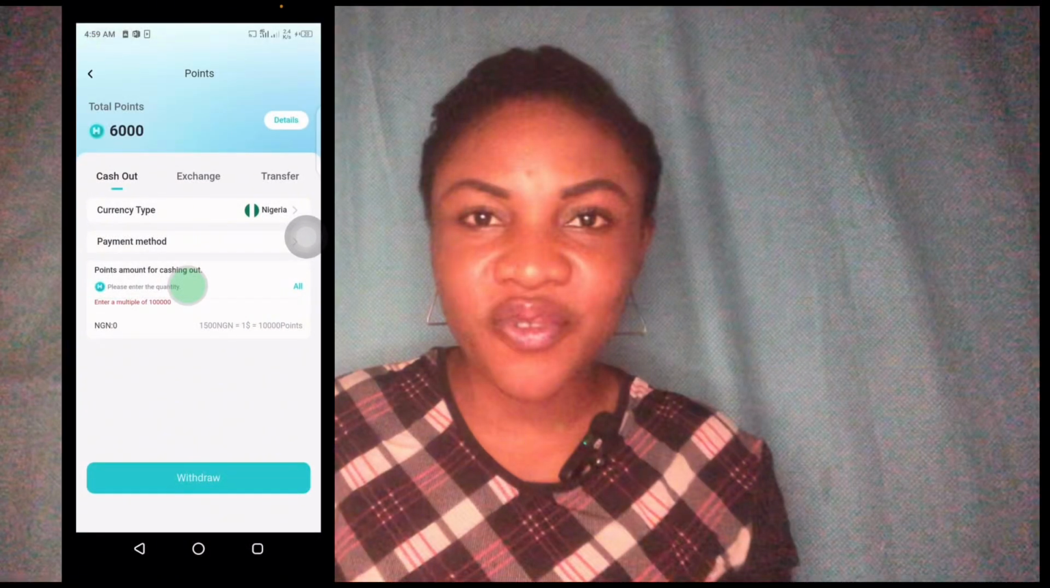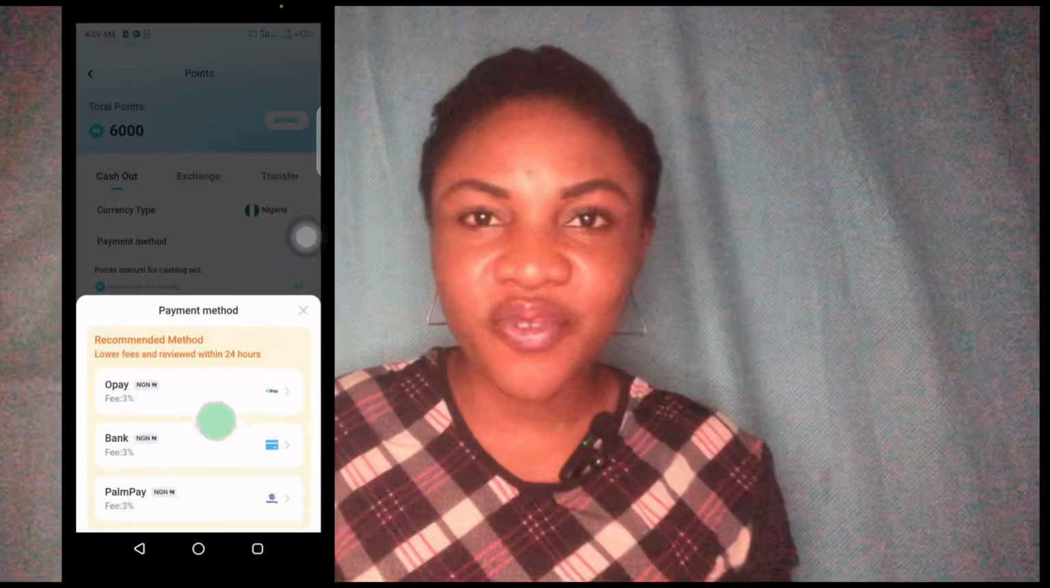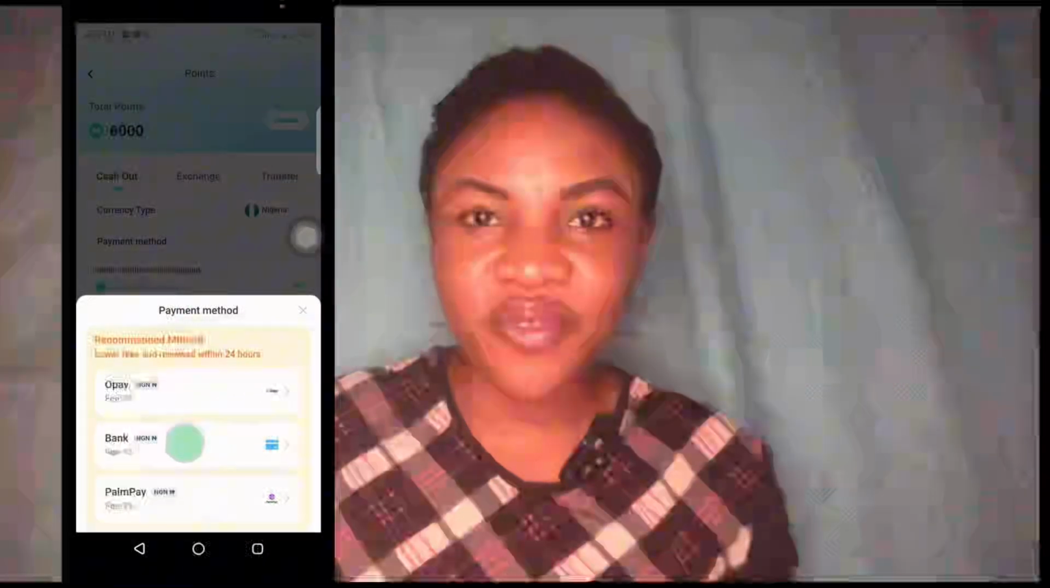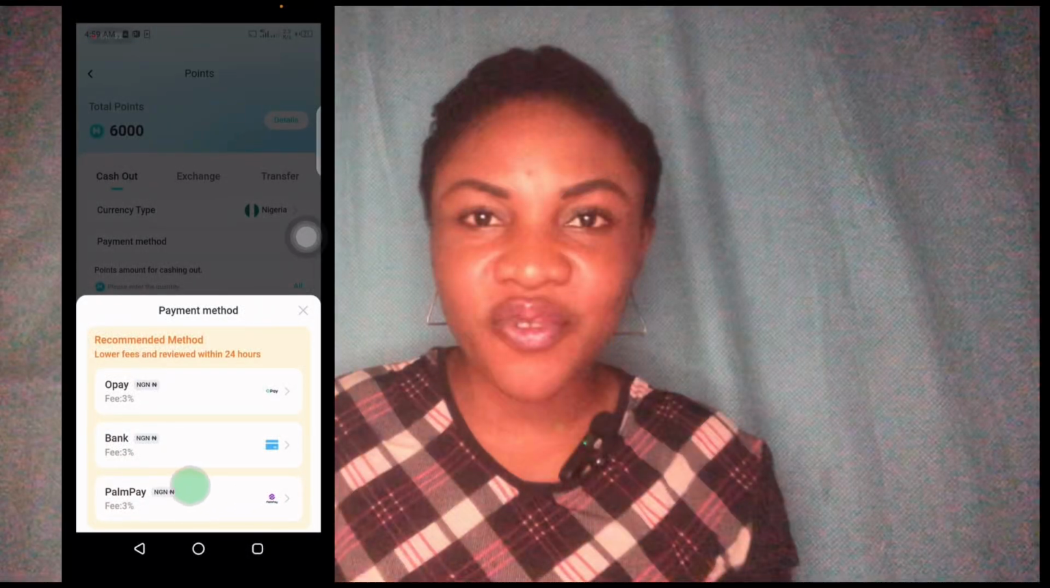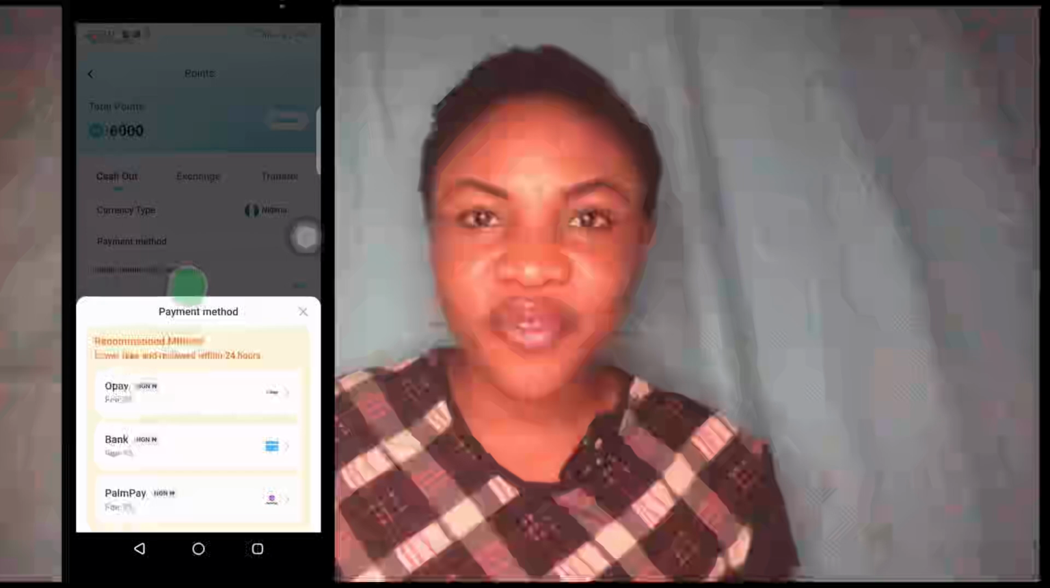Now I'll click on payment method. You see that I can withdraw through either OPay, through any of the Nigerian local banks, or through PalmPay. So there are different ways of withdrawing on the app. That is one thing I love about this app. There are different options of withdrawal.